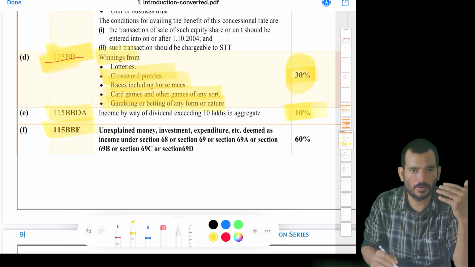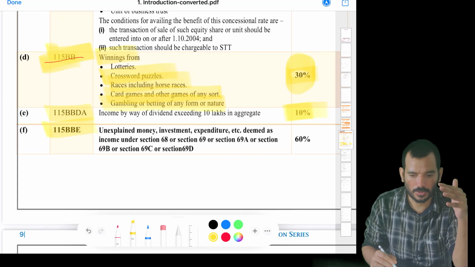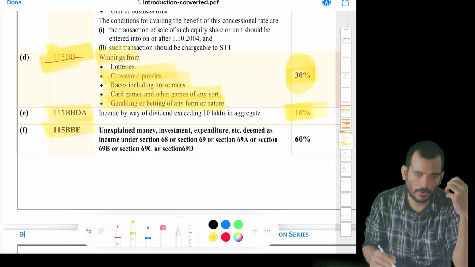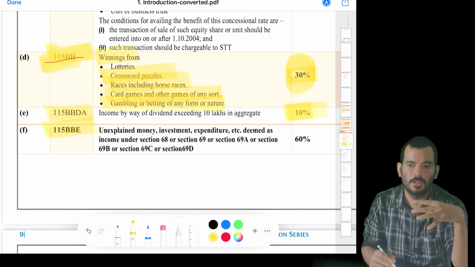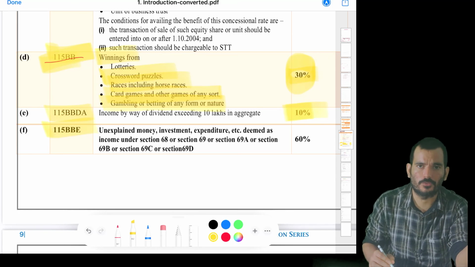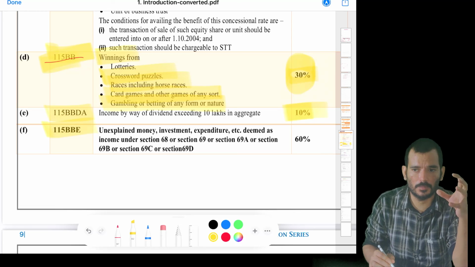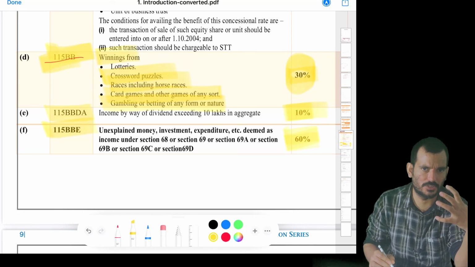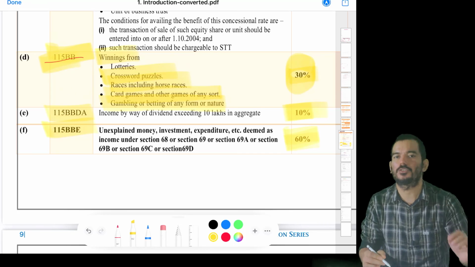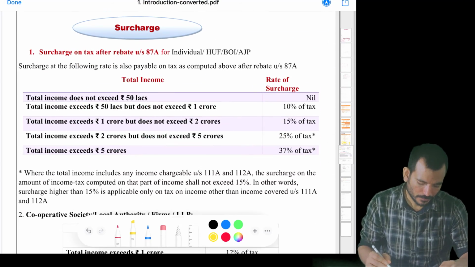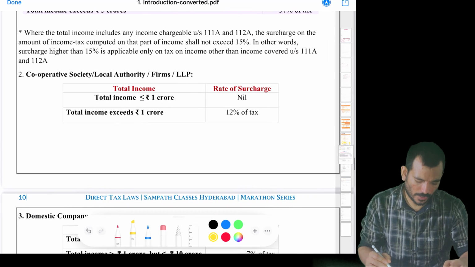115BBE is something like when people are caught doing some wrong things, like depositing in a hundi, withdrawing from a hundi, or having a cash credit, or an investment where I don't know the source, or an investment that I'm not showing in my books of accounts. If I'm doing all these things and people come to me asking me to pay tax, I have to pay tax flat at 60%. It used to be 30%, now it is 60%. Okay. And surcharge I have explained.